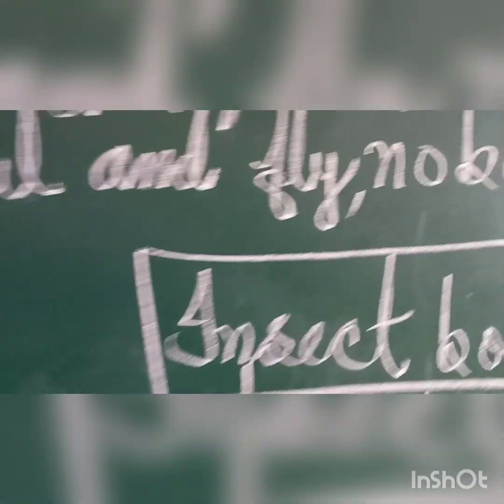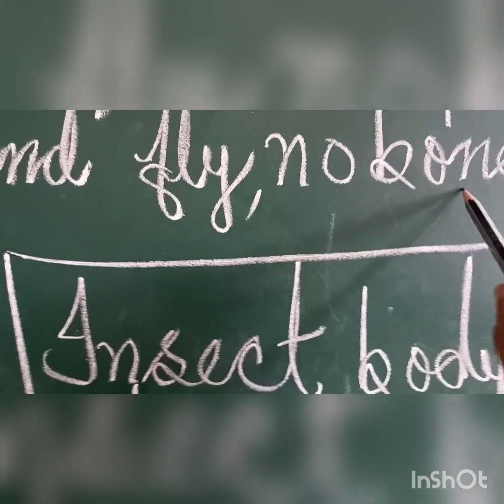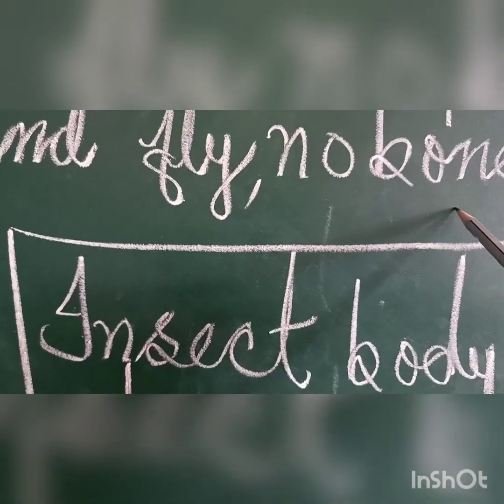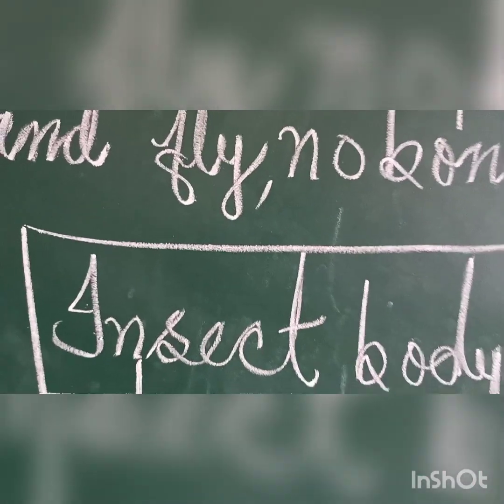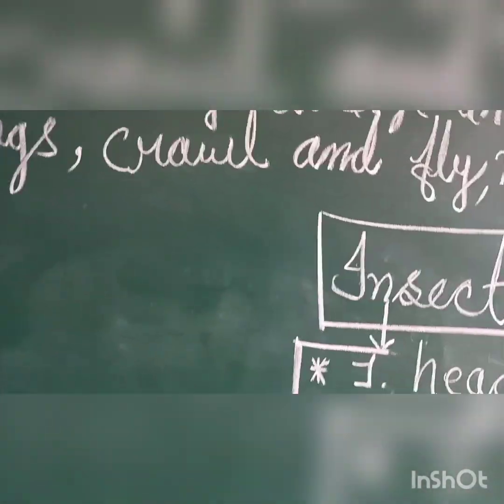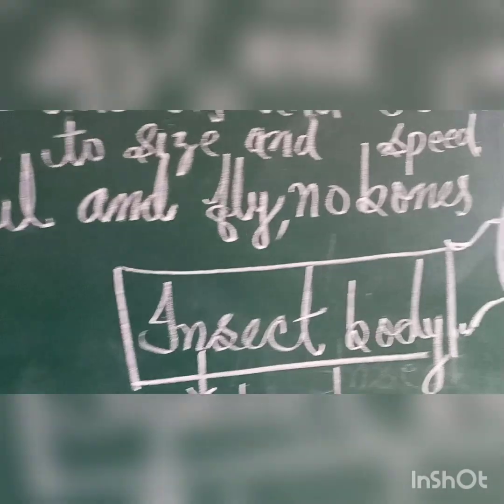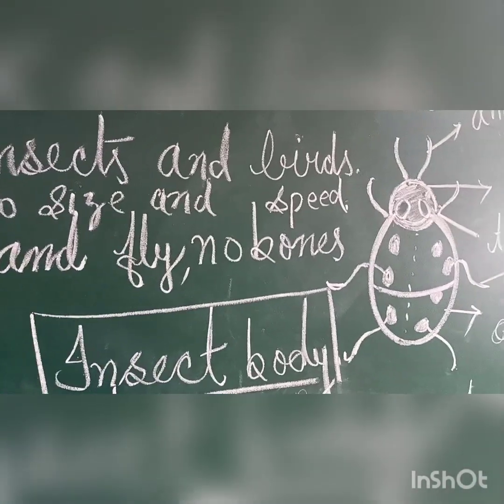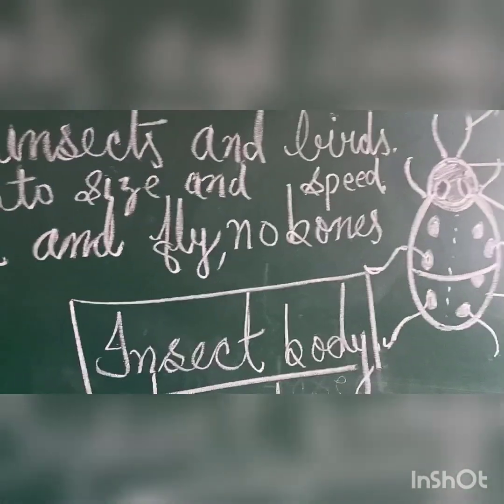It has no bones. No bones, meaning insects do not have bones. And they have 2 antennae also. These antennae are found on the head.